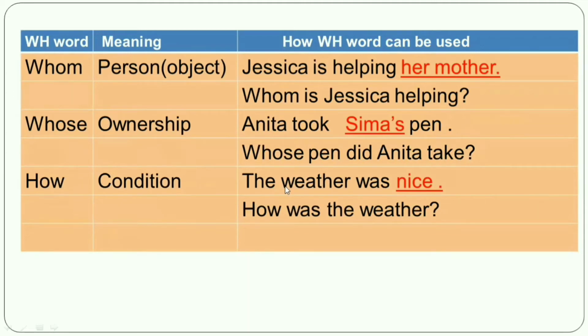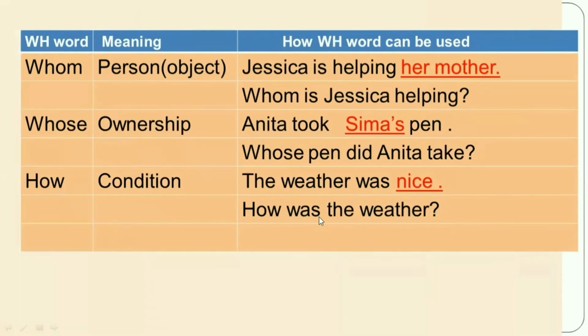Next one, the weather was nice. So look at the underlined word nice. Okay, it indicates the condition of the weather. Okay, so my dear student, it indicates the condition, that's why WH word will be how. So right here how, then find out the auxiliary verb, yes, was here, right? Then after that the subject, the weather, and at last question mark. How was the weather?